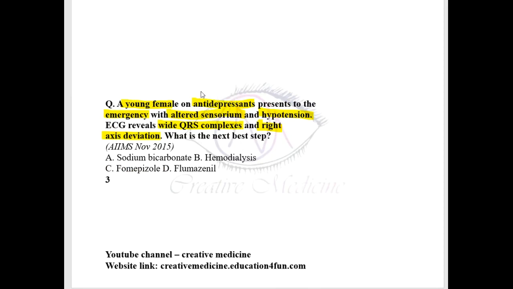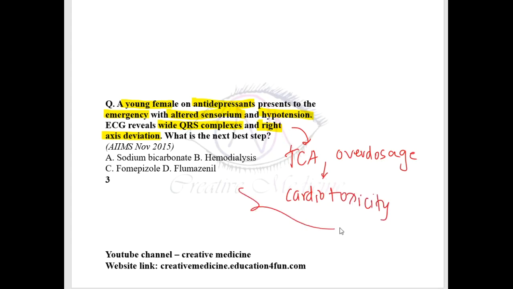Here the patient is on antidepressants and has developed wide QRS complexes, right axis deviation and hypotension. So this is actually a tricyclic antidepressant. On overdosage, it will lead to cardiotoxicity. So if tricyclic antidepressant overdosage is leading to cardiotoxicity, the treatment in this case is IV sodium bicarbonate, which can be given.